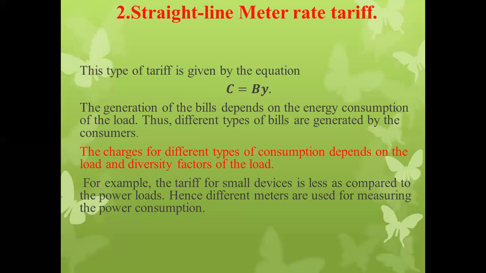For example, the tariff for small devices is less as compared to the power loads. Hence different meters are used for measuring the power consumption. In case of the meter rate tariff, we have to use the different meters for measuring the power consumption.